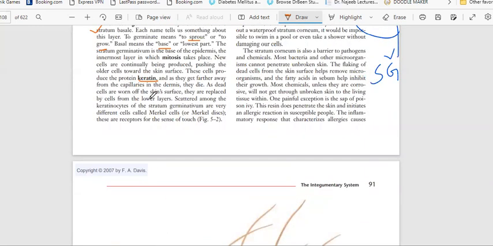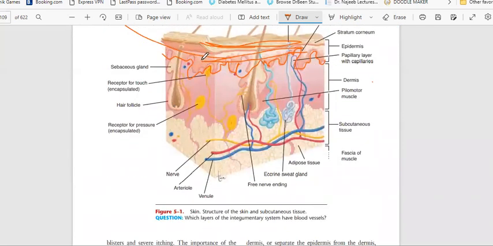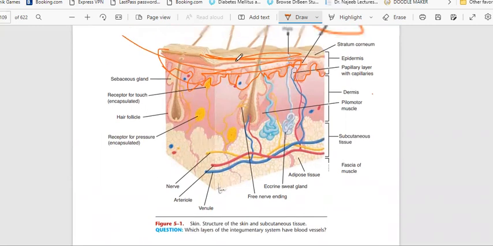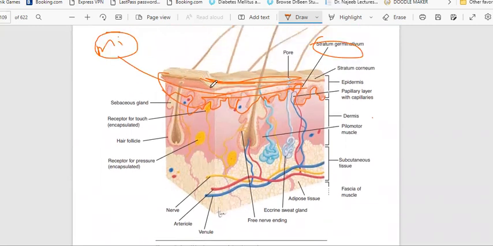As dead cells are worn off the skin surface, they are replaced by cells from the lower layers. Then again new cells will enter here and replace them, and the dead cells will wear out.